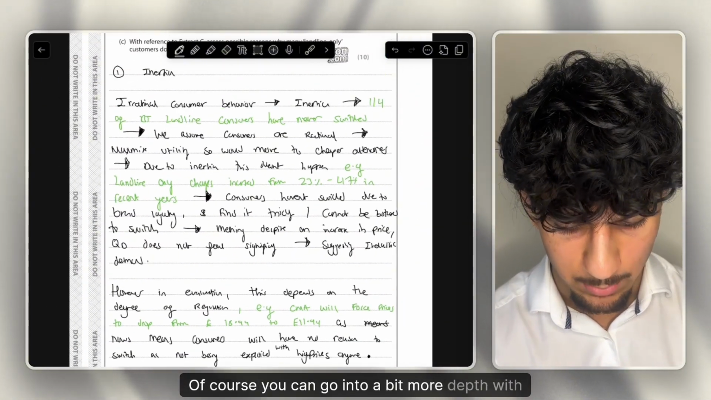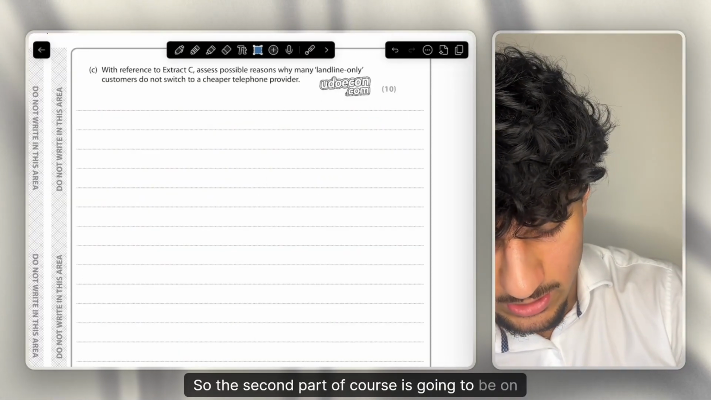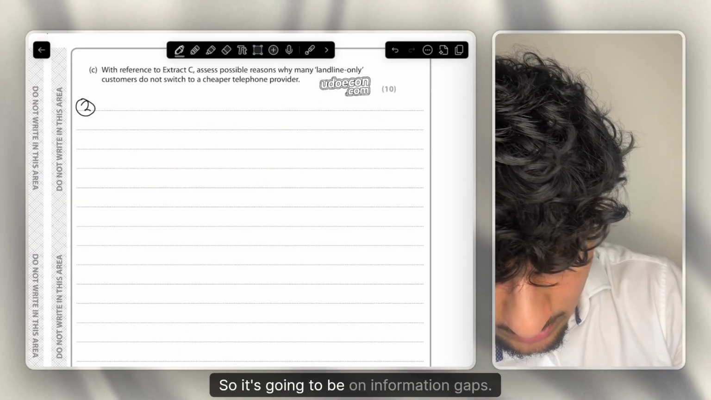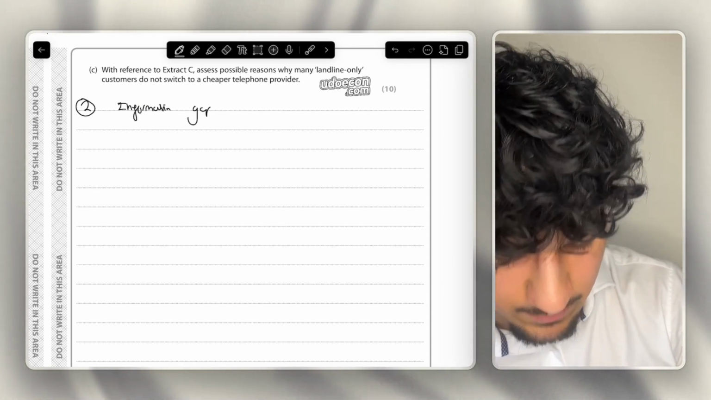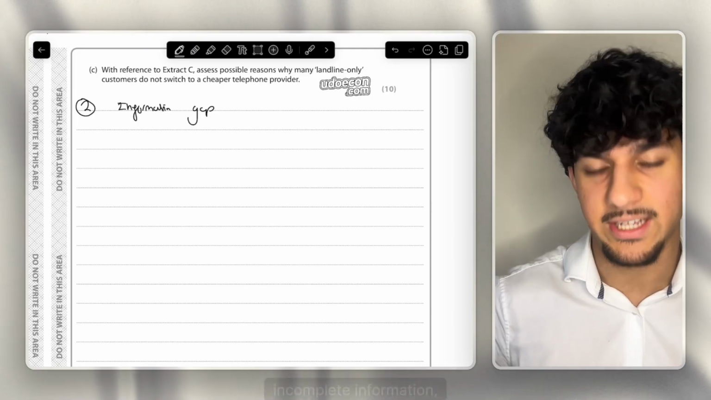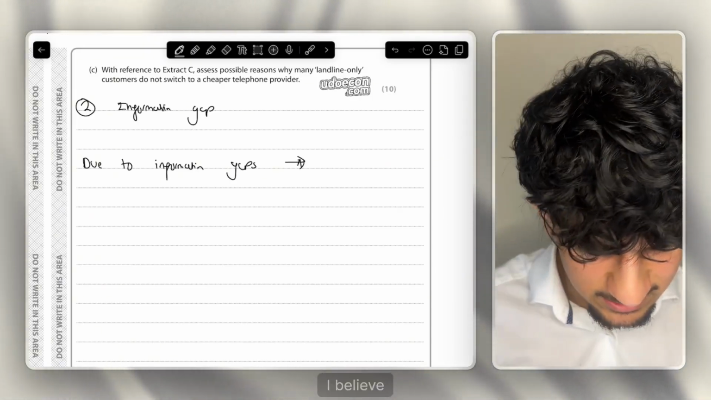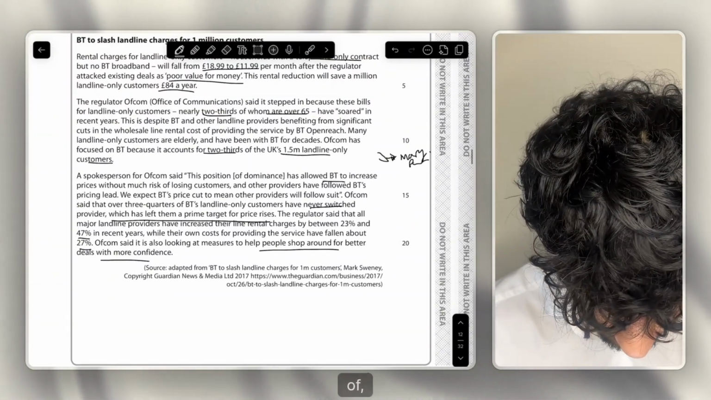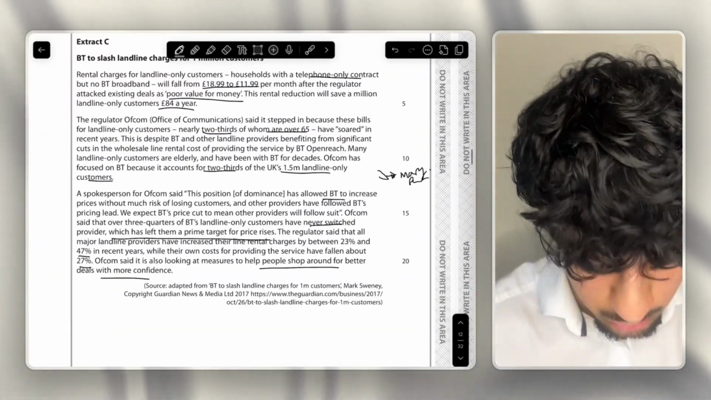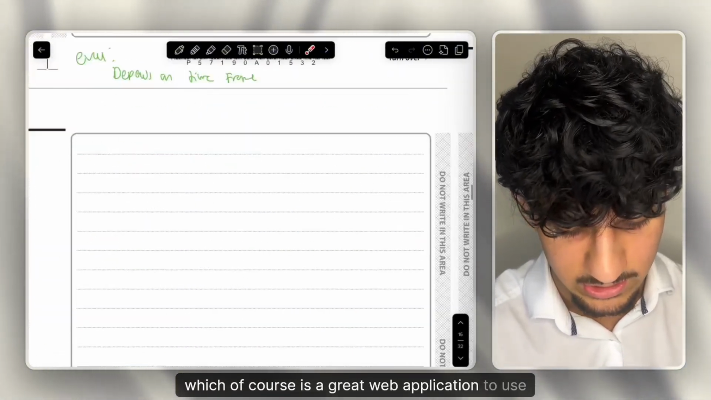Of course, you can go into a bit more depth with it, but now let's get started with our second paragraph. The second paragraph is going to be on the elderly side of things, so it's going to be on information gaps. You can go into specifics of which information gap you want to mention, things like asymmetric information or incomplete information. My application here, I believe it says that 2/3 of the landline customers were over 65, which of course is a great bit of application to use.